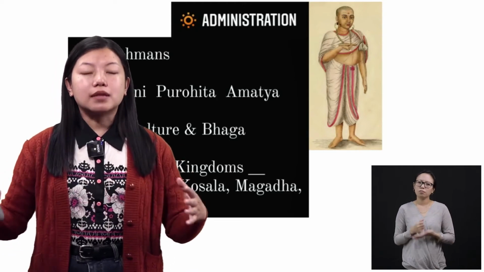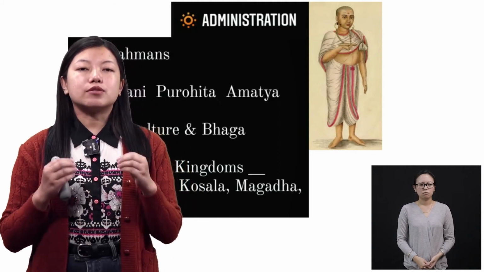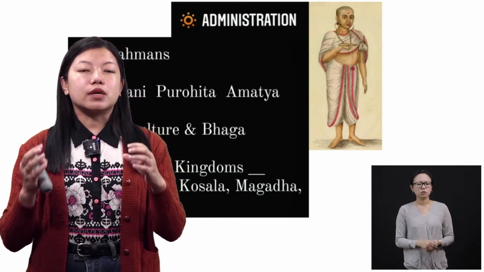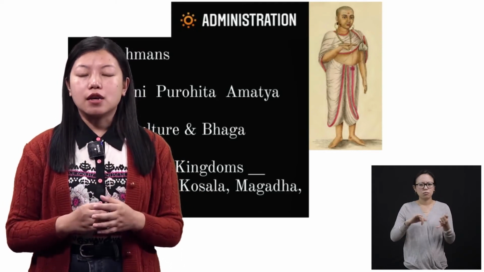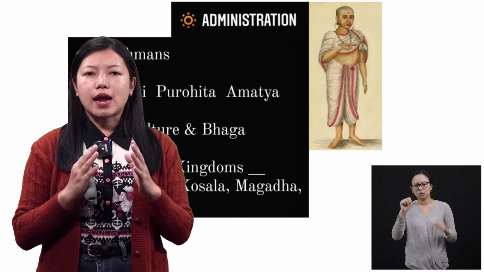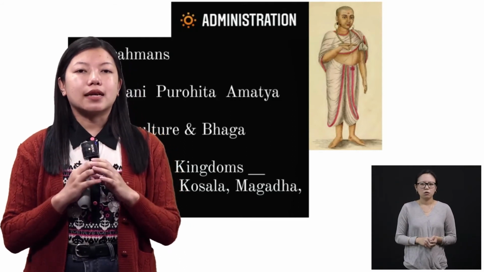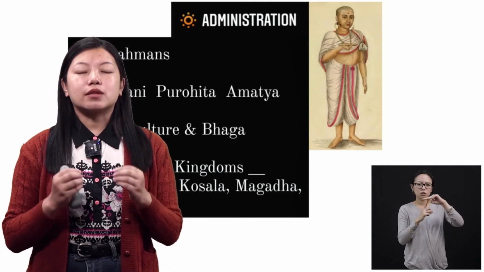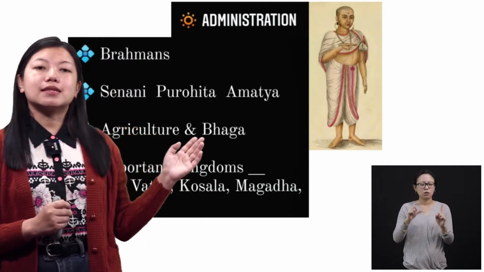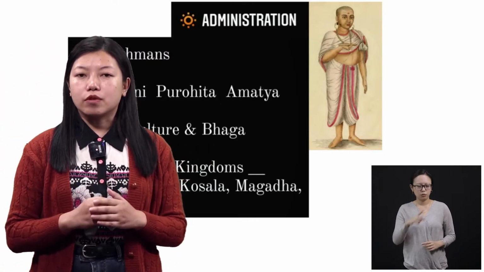They can expand the territory with the help of these soldiers. I told you that the kingdoms were fighting, right? The clans were fighting for land. It was very important for every kingdom to protect their land, and to protect their land, they needed the help of soldiers. So military strength was very important. That's why agriculture and bhaga played a very important role for them.